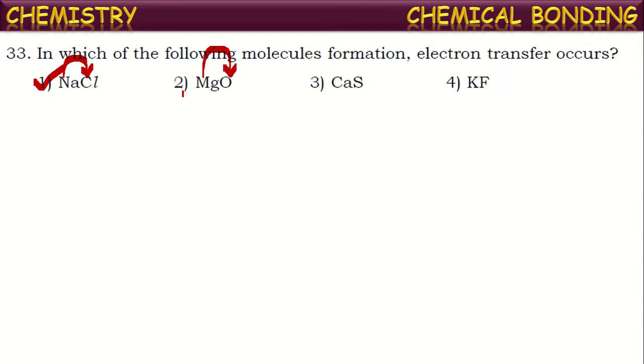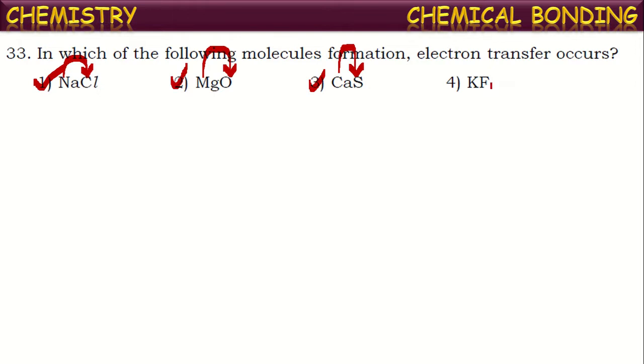Thus an ionic bond is formed. So here also there is transfer of electrons. What about the next one? Calcium sulfide. Here calcium is a metal, sulfur is a non-metal. Two electrons will be transferred from calcium to sulfur, resulting in the formation of an ionic bond. So it is also an ionic bond where transfer of electrons is occurring.